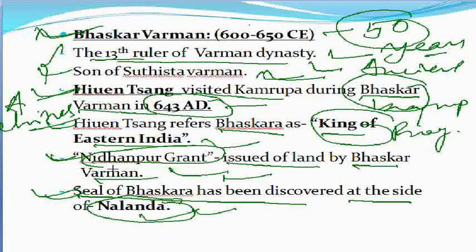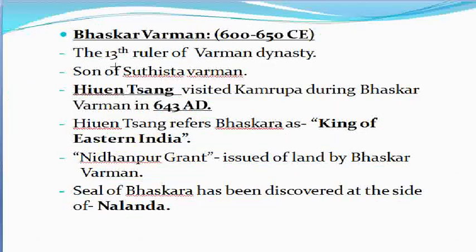And also, what is the Nidhampur Grant? Then we have to remember that it is the issue of land by Bhaskar Varman. And also, who referred to Bhaskara as the king of Eastern India? Then the answer will be Yuan Sang. And who was the 13th ruler of the Varman dynasty? The answer will be Bhaskar Varman.